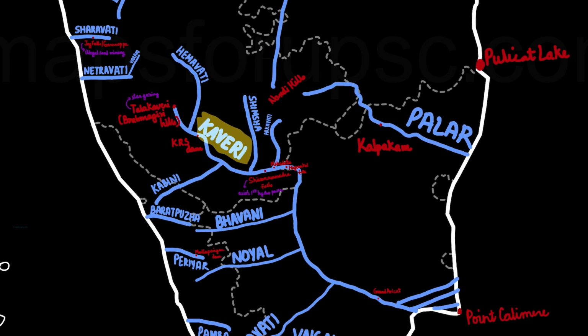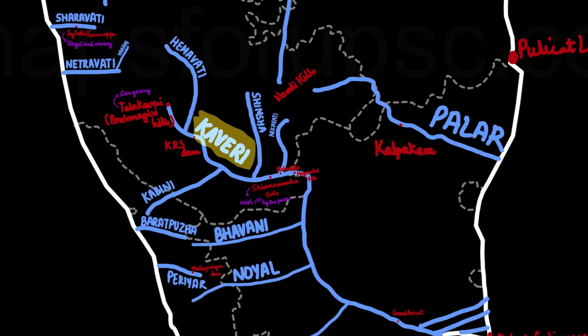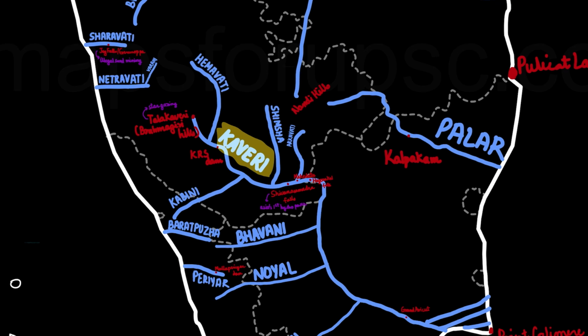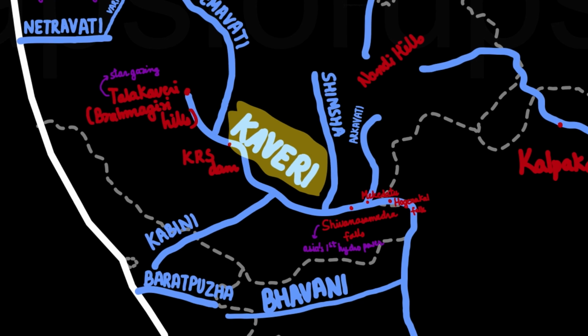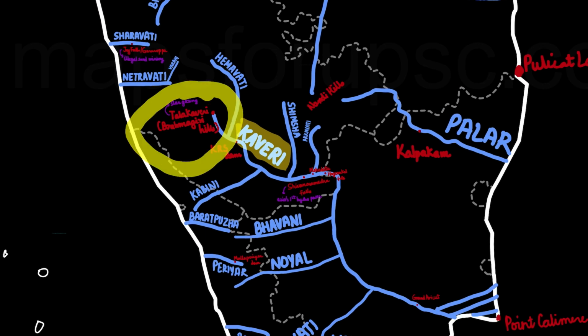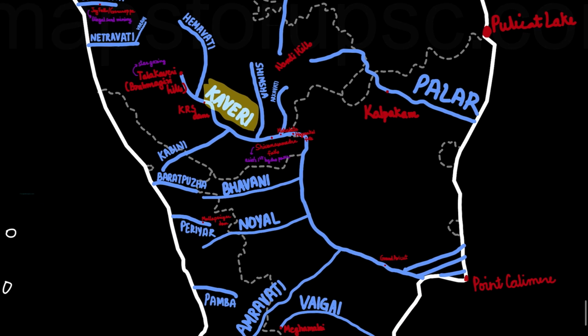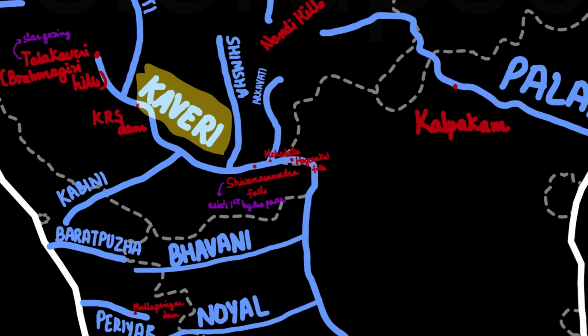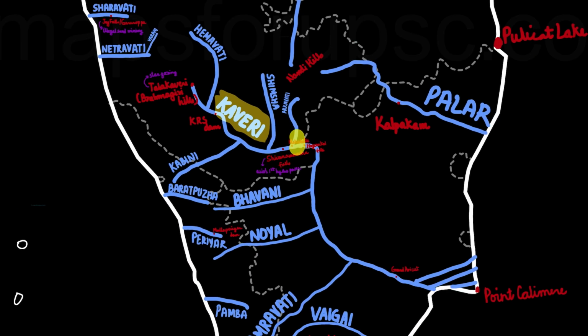So let's see the left bank tributaries of Kaveri. One of the major left bank tributaries is the river Hemavati, which enters from Karnataka and then joins Kaveri in Karnataka itself. Kaveri River basically originates from Tala Kaveri, which is in the Brahmagiri Hills, and this site is famous for stargazing. Then another left bank tributary is the Shimsha River, then the Arkavati River.